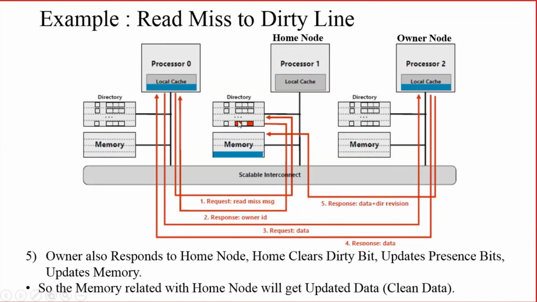So both processor 0 and processor 2 have a valid copy of the data, and the memory block related with the home node will have the clean data. These are the 5 steps associated with a read miss on a particular line. Initially we have seen that the line had clean data, then we have seen that the line has dirty data.